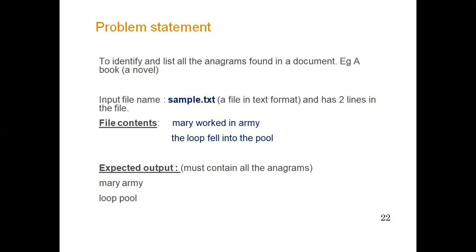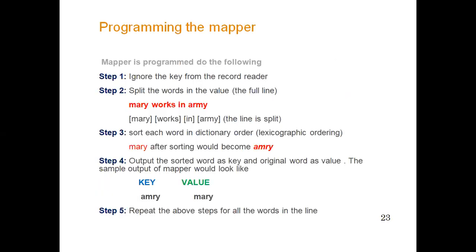Now consider the file sample.txt, which is a normal text file. It has two lines of input. The first line is Mary worked in army, and the second one is the loop fell into the pool. If we look at the first line, Mary and army are anagrams, and in the second line, loop and pool are anagrams. So the expected output is that this file may contain these anagrams: Mary, army, loop, and pool.